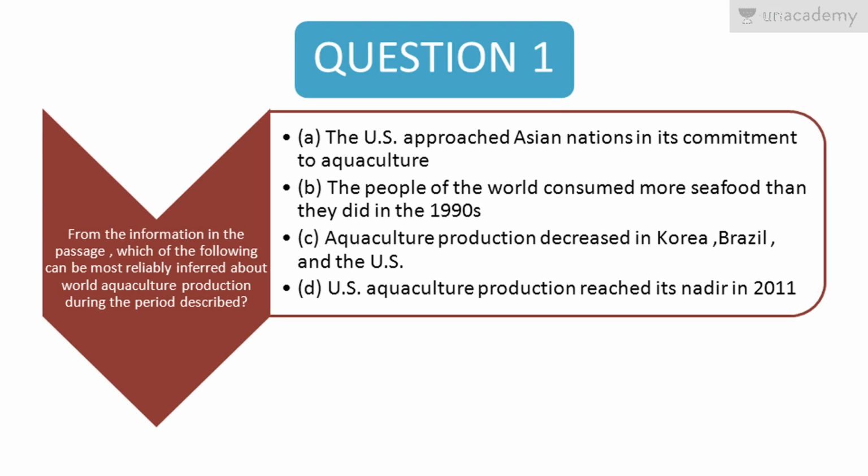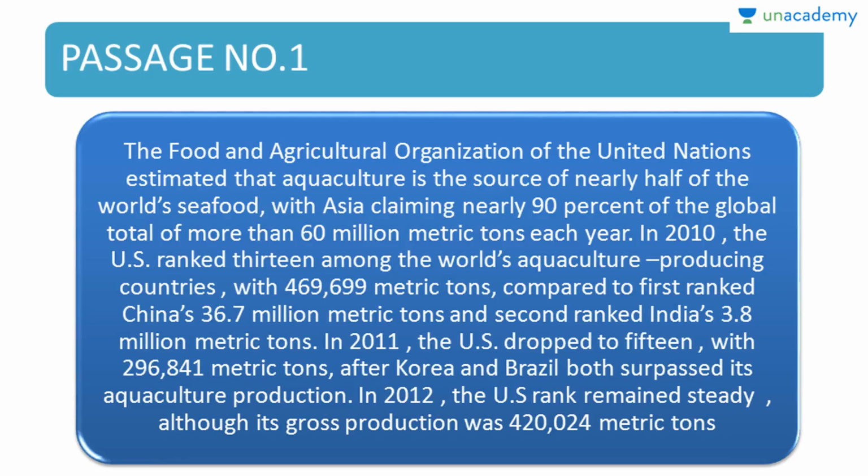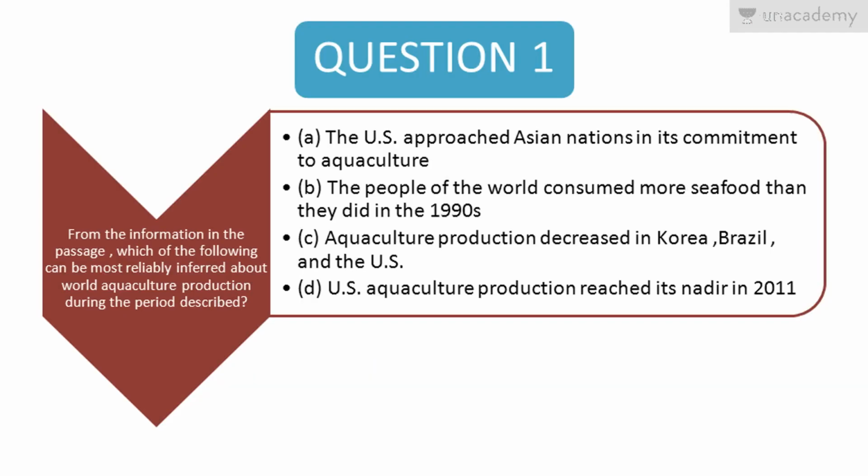C, aquaculture production decreased in Korea, Brazil and the US. Is that right? You see here, it actually decreased in the US. Yes, the US dropped to 15. But after that, Korea and Brazil both surpassed its aquaculture production. You see that Korea and Brazil actually increased their production. Here they are saying aquaculture production decreased in Korea, Brazil and the US. Is this right? No. So obviously the right answer is option D.